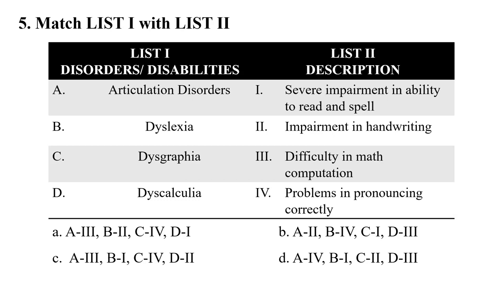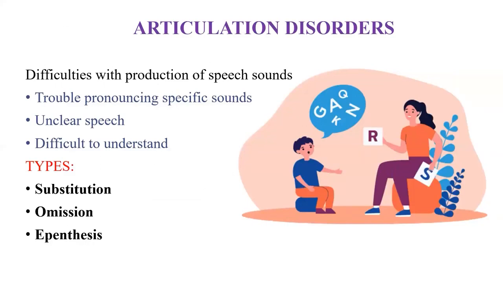Before seeing the description, first let's understand all the given disorders. The first one is articulation disorder. Actually, it is a speech disorder characterized by difficulties in pronouncing specific sounds, unclear speech, and difficulty understanding words. Individuals may substitute or omit words, or it can impair their ability to understand. Speech therapy is often used to address this kind of disorder.